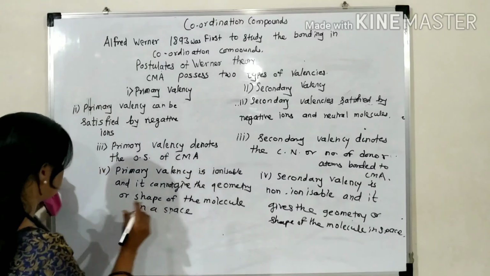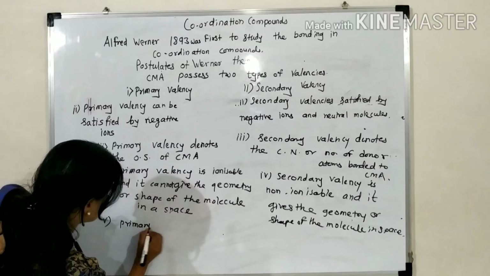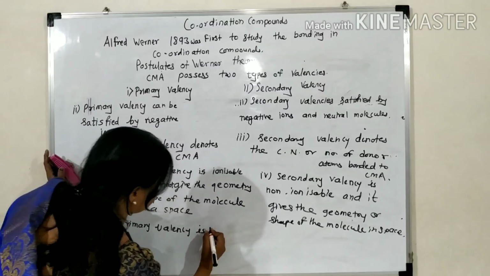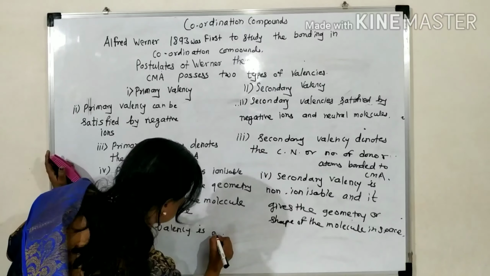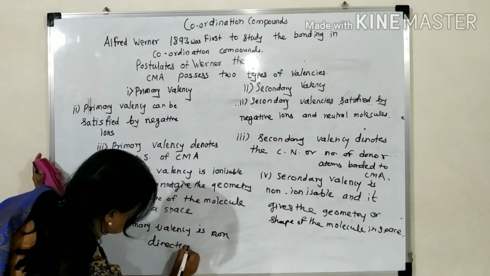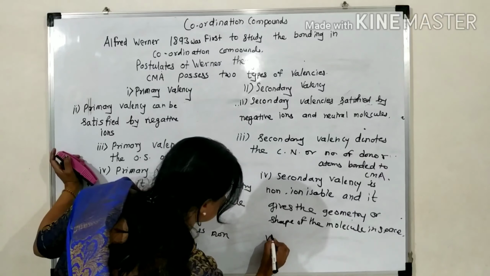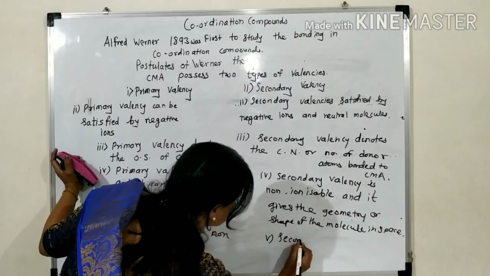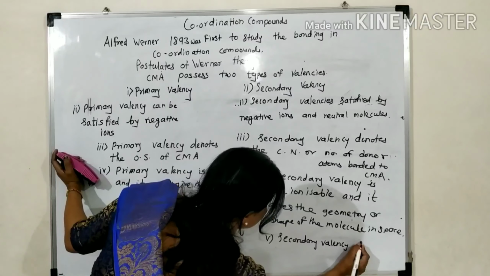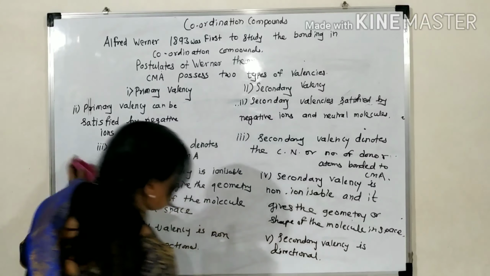Okay, then next, primary valency is non-directional, while secondary valency is directional.